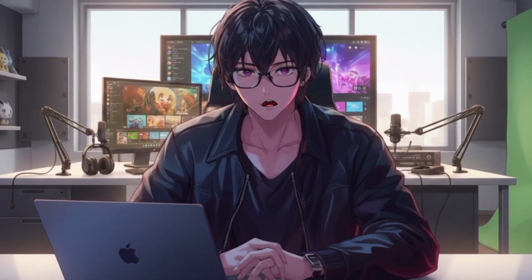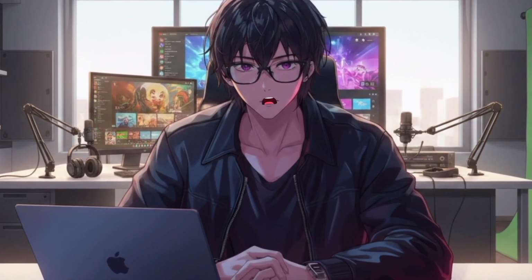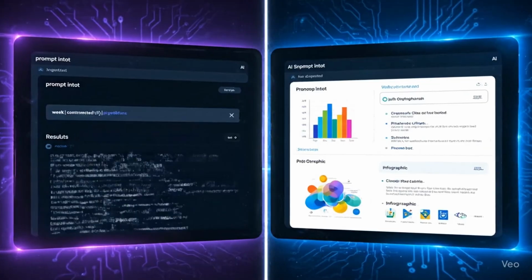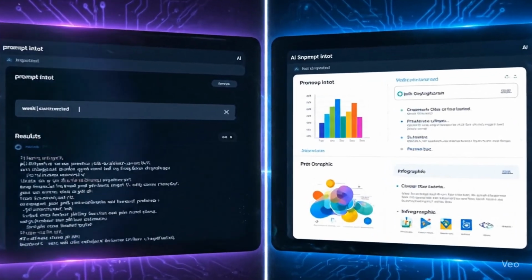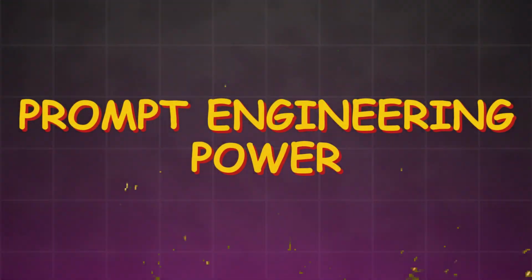Okay, theory is cool, but let's get real. I'll show you live demonstrations of how a weak prompt and a strong prompt give completely different results. By the end, you'll literally see the power of prompt engineering in action.